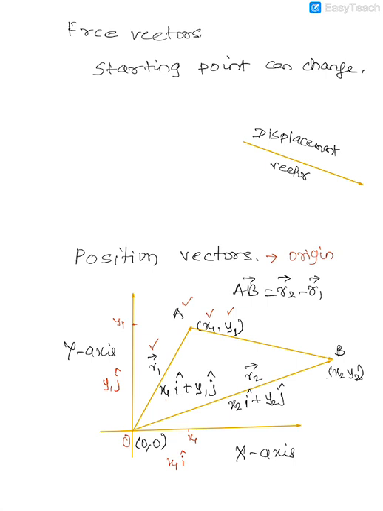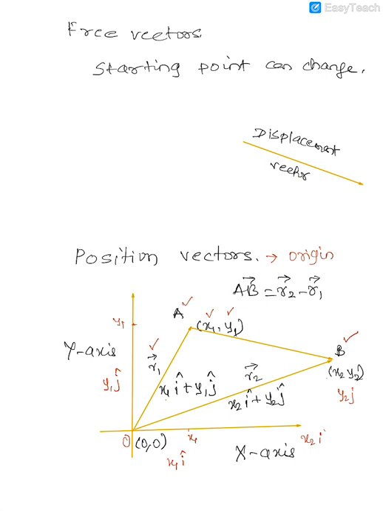Similarly, if I want to look at the position of B, I need to draw a vector. I need to move x2 along the x-axis, so that becomes x2i, and I need to move vertically upwards along the y-axis, y2j. So the position vector OB becomes x2i plus y2j. So this is what a position vector is.